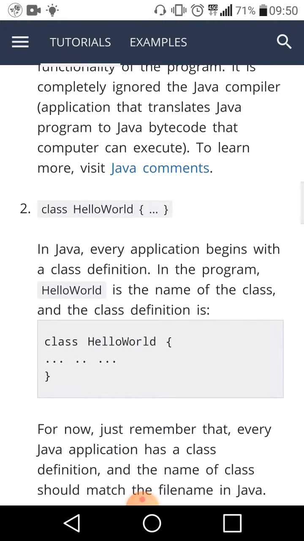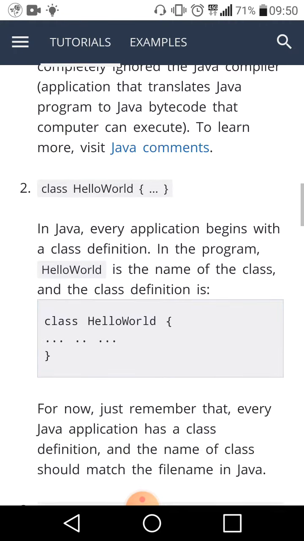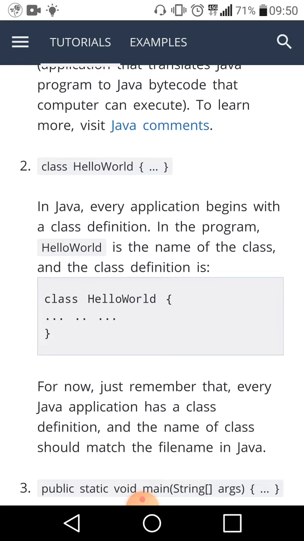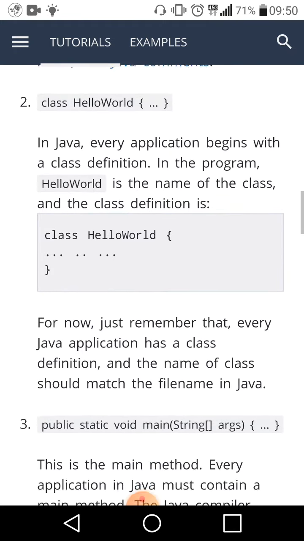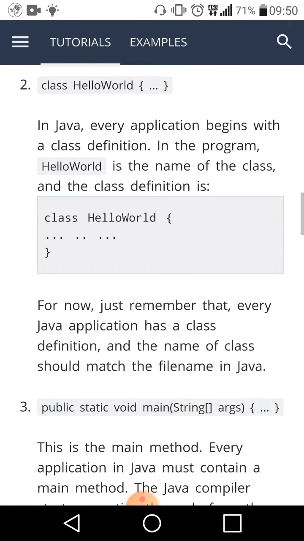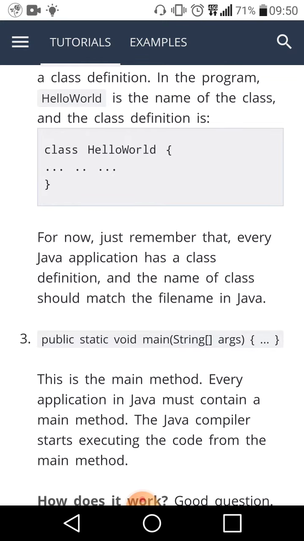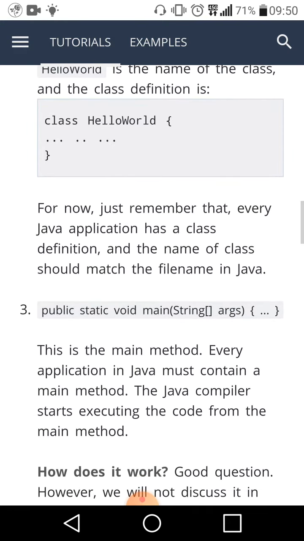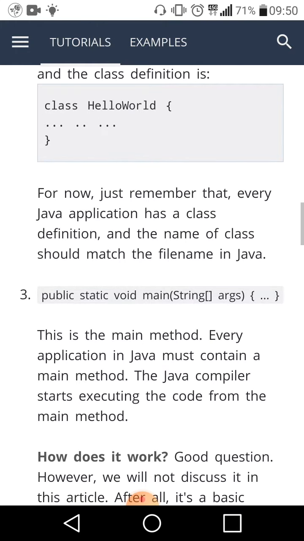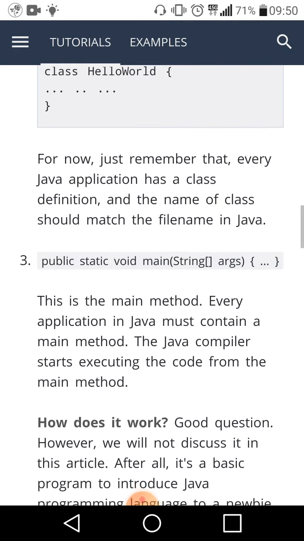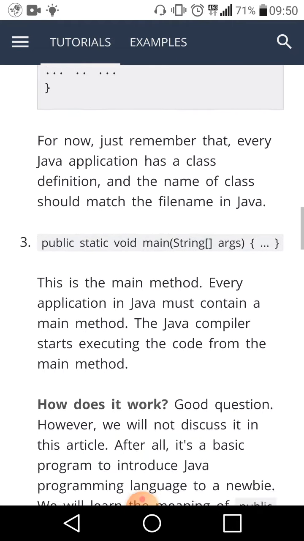Class HelloWorld. In Java, every application begins with a class definition. In the program, HelloWorld is the name of the class, and the class definition is class HelloWorld, an opening brace, and a closing brace. For now, just remember that every Java application has a class definition, and the name of the class should match the file name in Java.